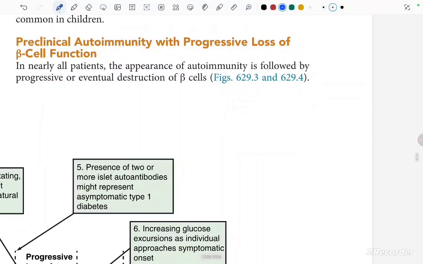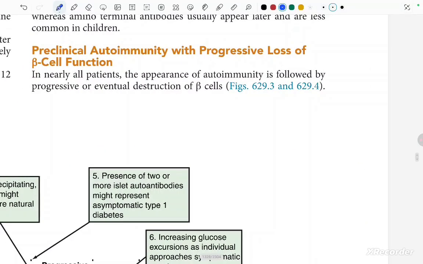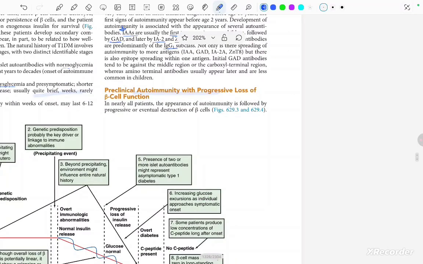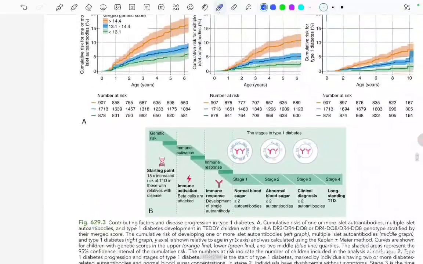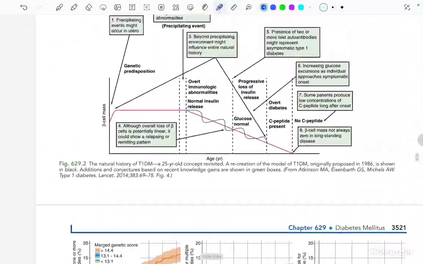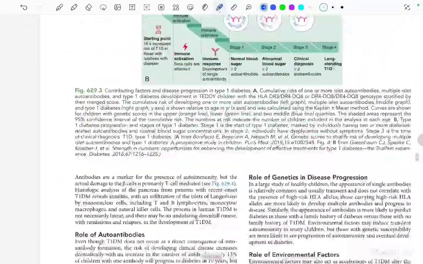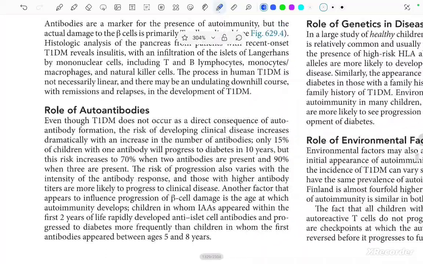Let's move ahead. Preclinical autoimmunity with progressive loss of beta cell function. In nearly all the patients, the appearance of autoimmunity is followed by progressive and eventual destruction of the beta cells, right? We will read this after reading these paragraphs.